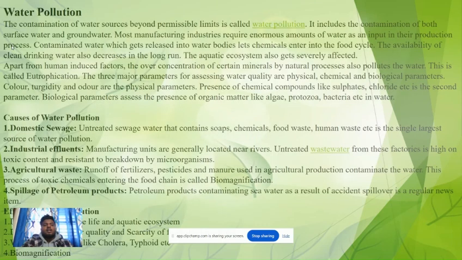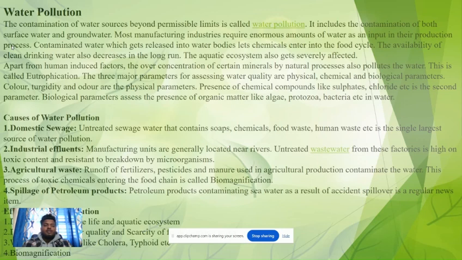Water pollution. The contamination of water resources beyond permissible limits is called water pollution. It includes the contamination of both surface water and groundwater. Most manufacturing industries require an enormous amount of water as an input in their production process. Contaminated water, which gets released into water bodies, lets chemicals into the food cycle. The availability of clean drinking water also decreases in the long run. The aquatic ecosystem also gets severely affected.